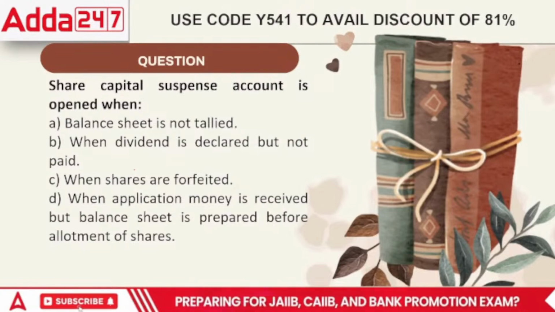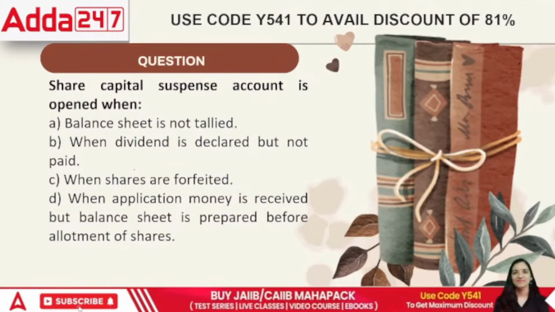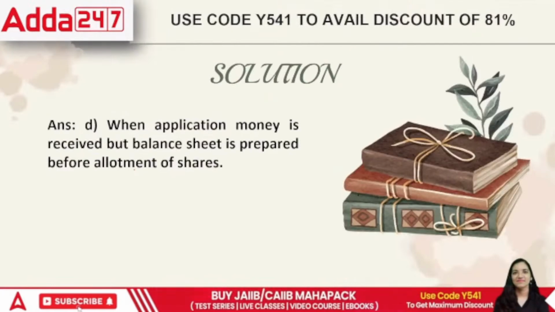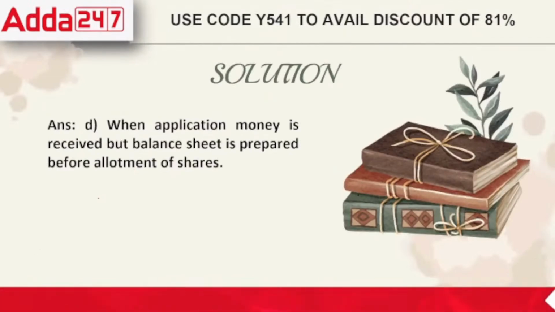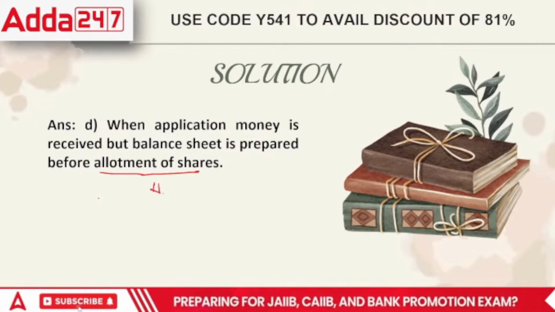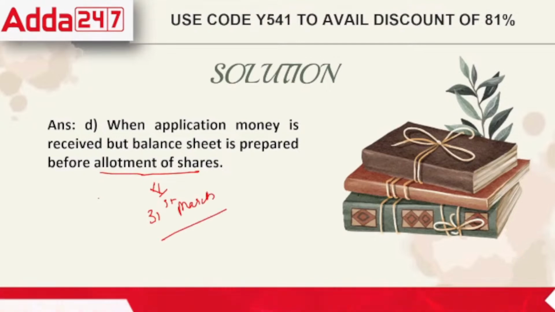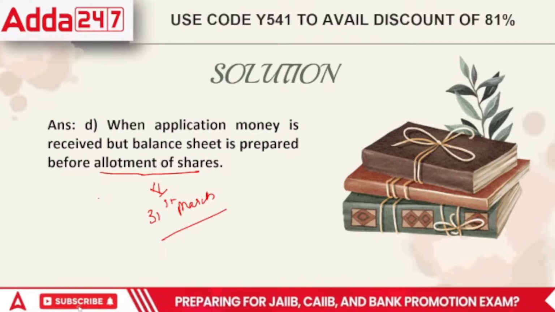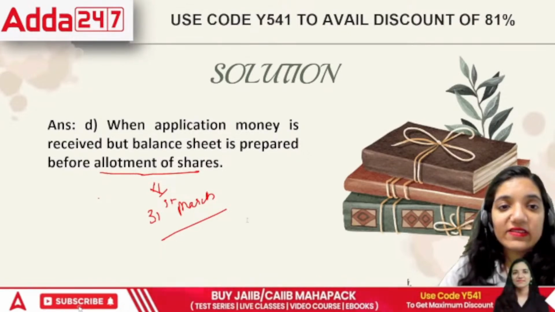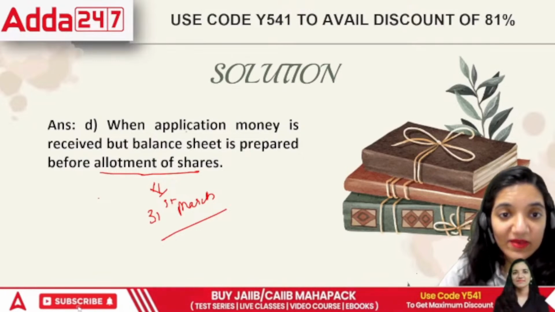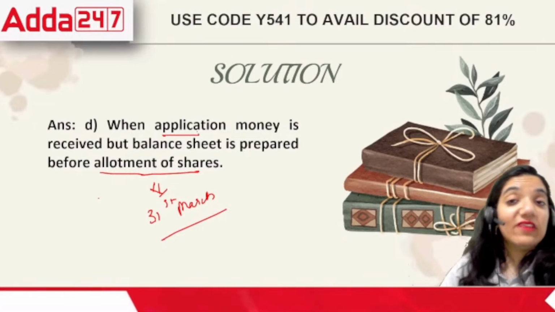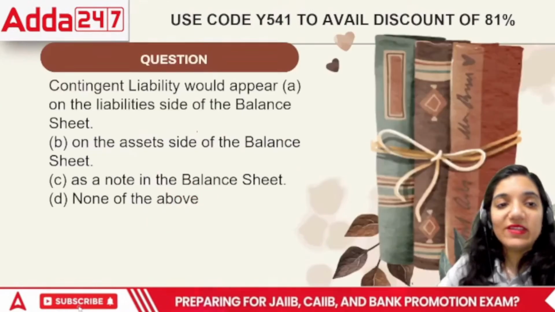But when share capital suspense account is opened, that means you have received application money but are yet to make allotment and the year end, 31st March, is there. At this point of time we cannot allot shares to the people, so we will have to wait, right? So in this case, what would be the correct answer, everyone? The correct answer would be D, that it can be done but only when the application is received and allotment is yet to be made.